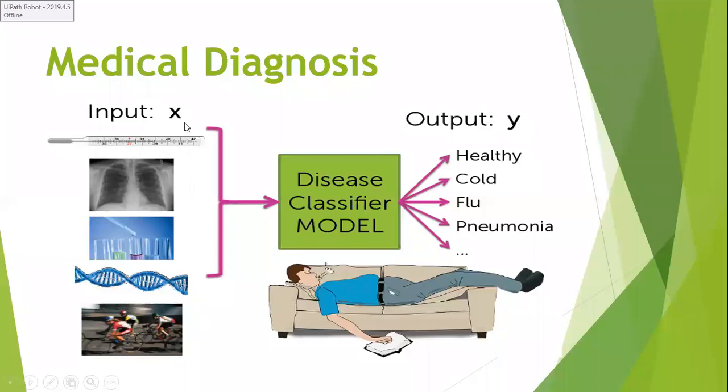If your temperature is something varied, that means you are suffering with some disease. For example, if you have more infection in the lungs, it will predict that you have pneumonia. And if you have flu, there is also a change in your temperature, so it may predict any of the labels listed over here. Fine. So this is one kind of classifier model, what we call a disease classifier model.